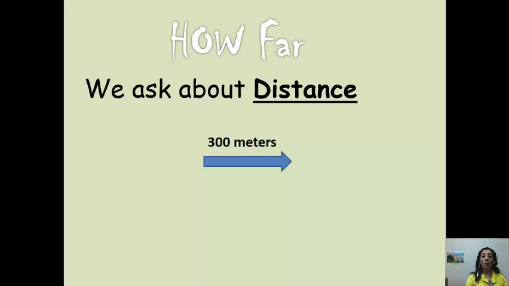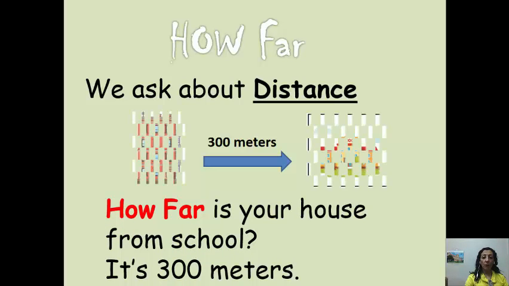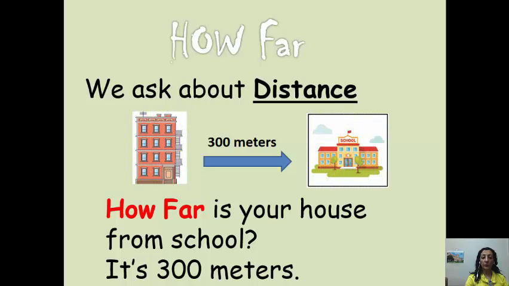Also, we have how far. We use it to ask about distance. How far is your house from school? This is the distance between my house and my school. It is 300 meters. So when I ask about this distance, I ask with how far. The answer is it's 300 meters. We have to go 300 meters to reach our school.